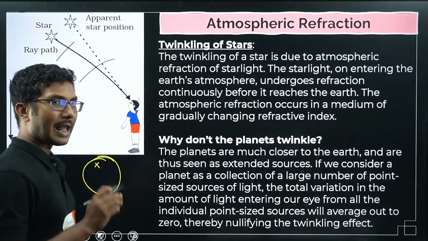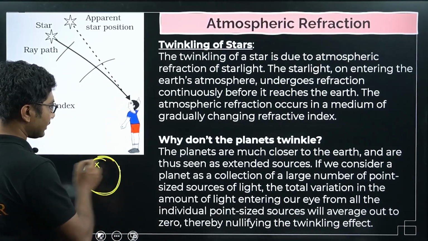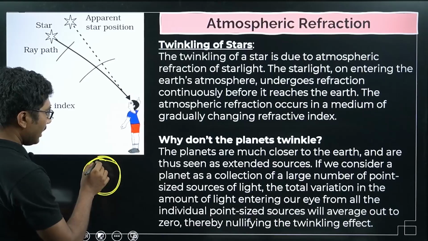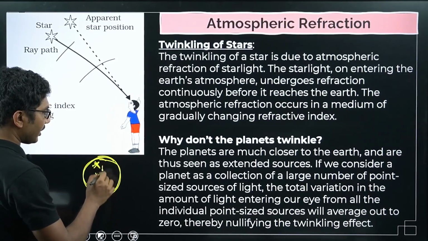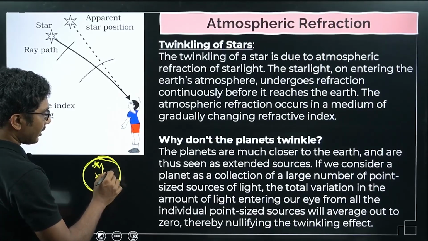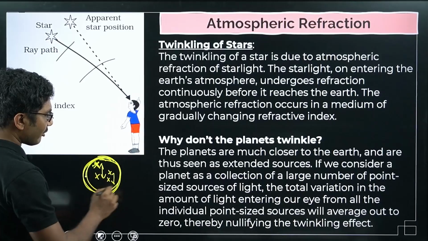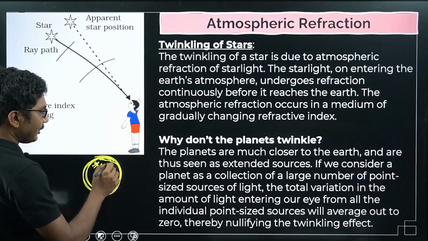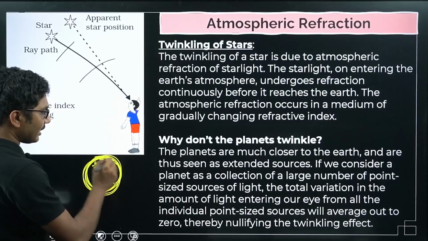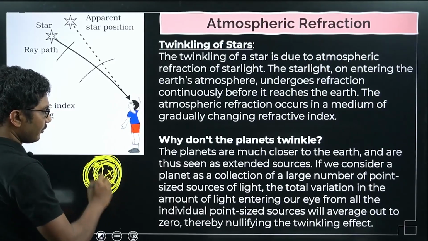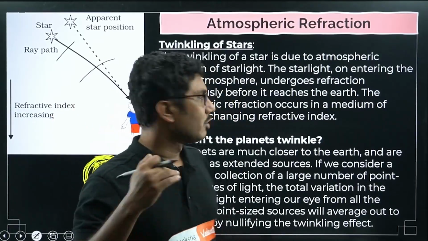Now we said that a planet is an extended object, so that's why we are drawing a circle instead of a point like the star. Now this position is twinkling from here to here. Another point is twinkling here to here. But overall the planet is located here only. So even though these individual points are twinkling, we are not seeing the twinkling, we can see only this outside contour. We can only see this object. That's why planets do not twinkle.